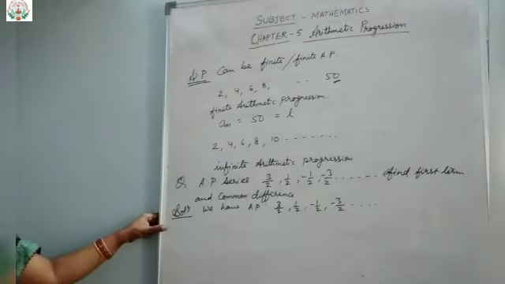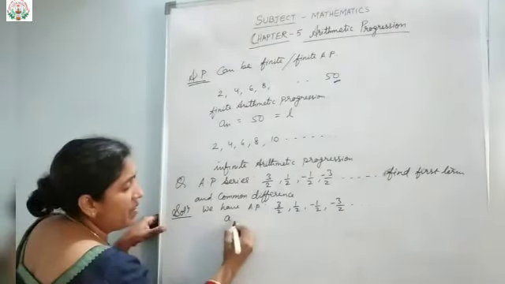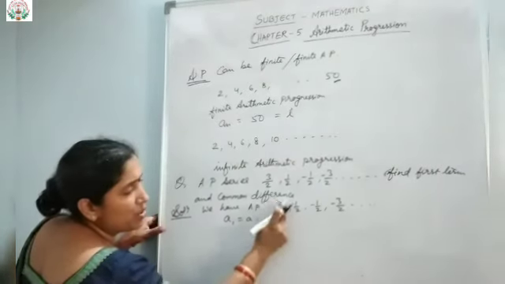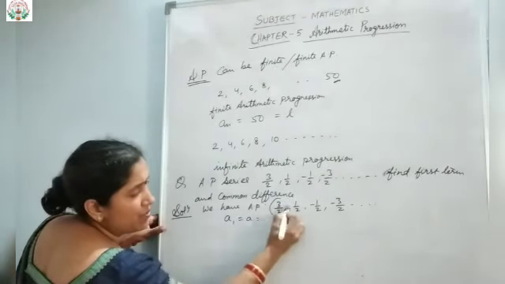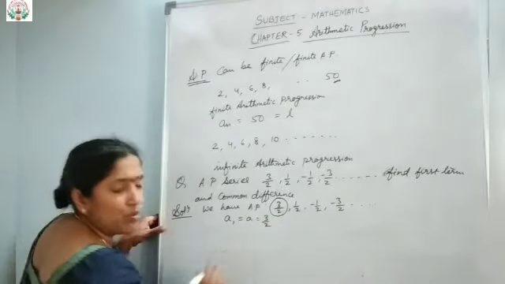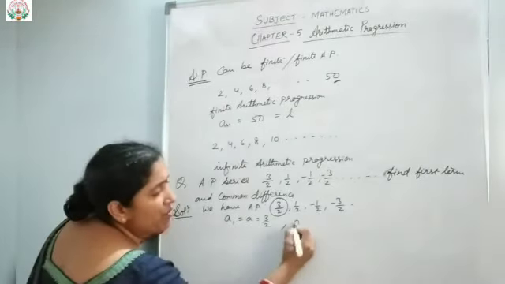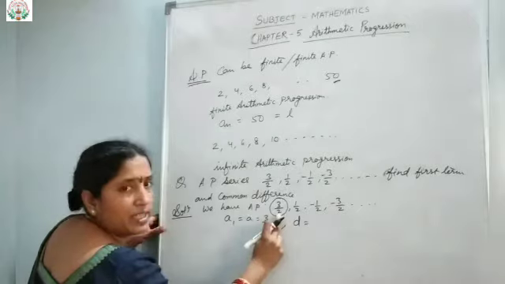Right? So in this, what is our first term? A1 equals to what is the first term here? You can see, 3 upon 2. And the difference, how will we find? We know that A2 minus A1.